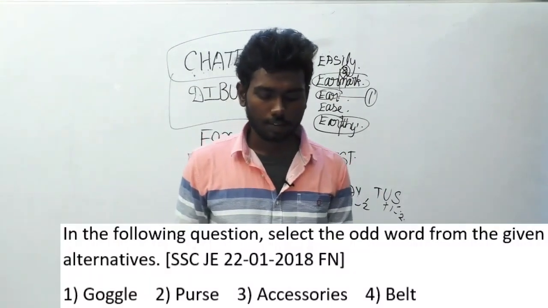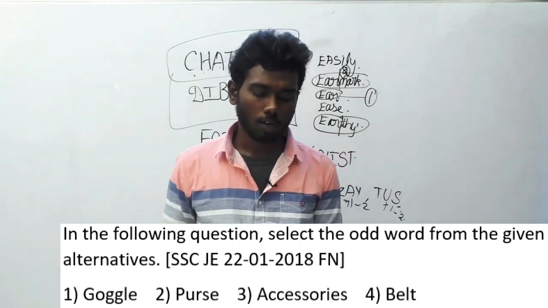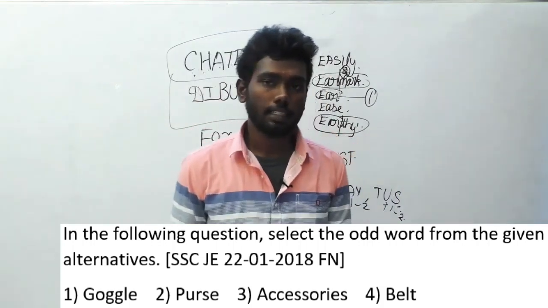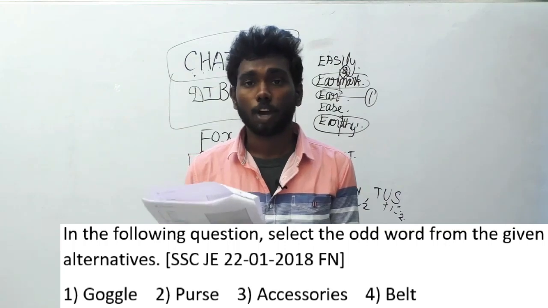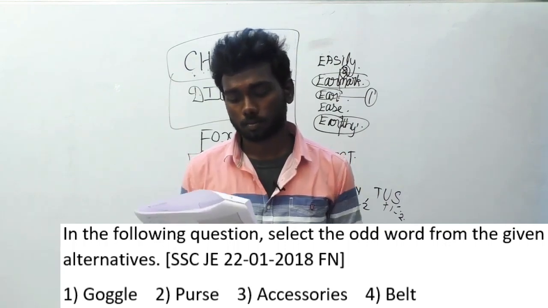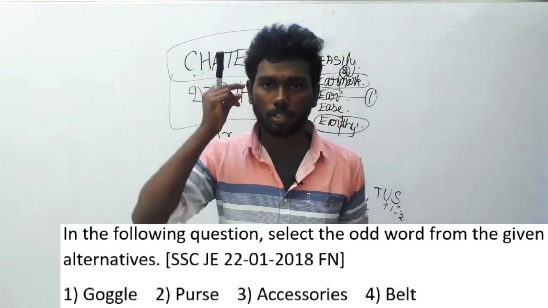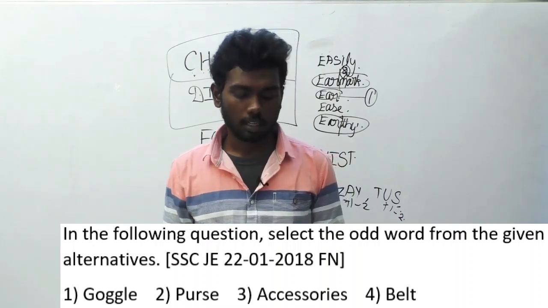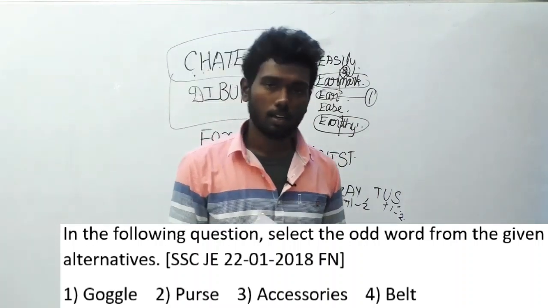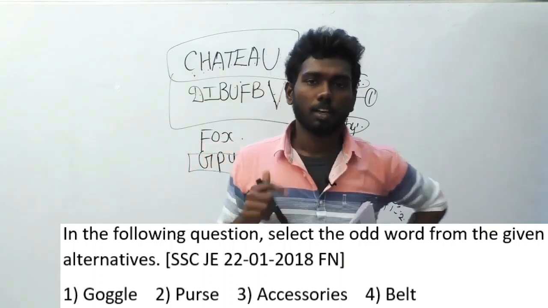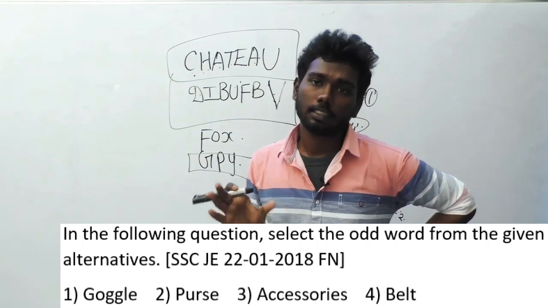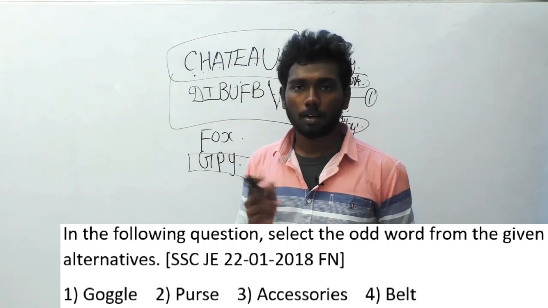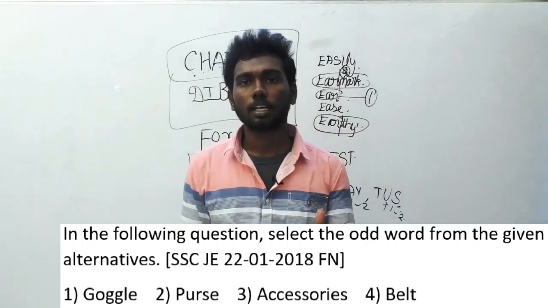Question number 207. In the following question, select the odd word from the given alternatives. This question was asked in SSC JE 22nd January 2018 forenoon session. The options are option 1, goggle. What is a goggle? Glass we use while swimming is known as a goggle. Option 2, purse. Option 3, accessories. Option 4, belt. What is the answer here? If you look closely, accessories is a generalized term. It is not a particular term, whereas goggle and purse or belt are in a particular form, but accessories is a generalized term.